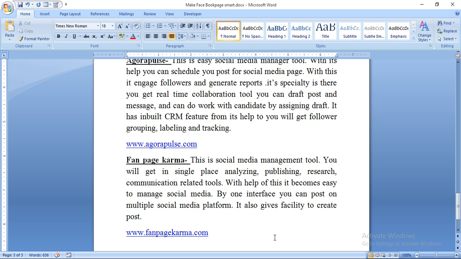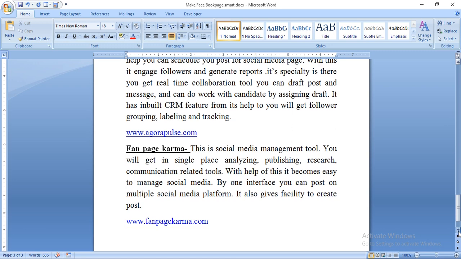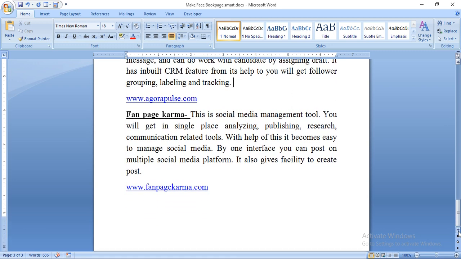It also gives the facility to create posts. So this is the biggest facility. From one place you can post your content on several platforms, and the facility also provides the ability to create the post. So fanpagekarma.com, again you press and go there and see what is there.